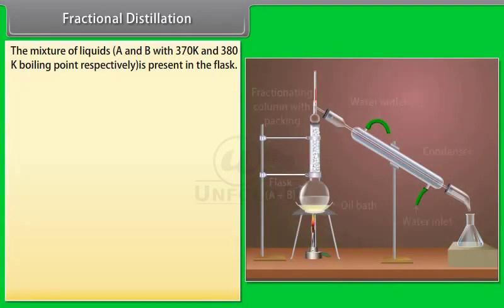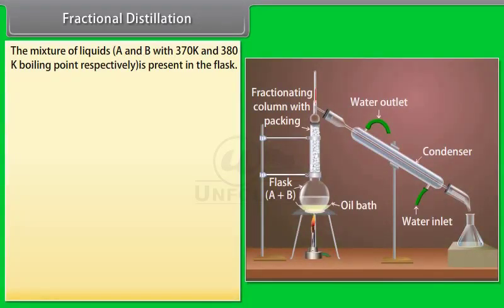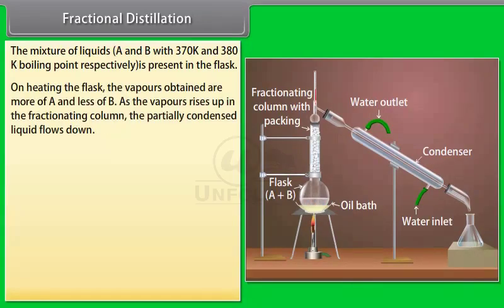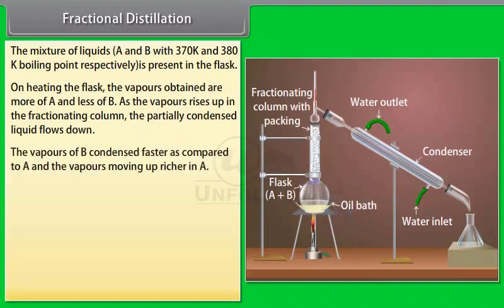The mixture of liquids A and B with 370 Kelvin and 380 Kelvin boiling points respectively is present in the flask. On heating the flask, the vapors obtained are more of A and less of B. As the vapors rise up in the fractionating column, the partially condensed liquid flows down. The vapors of B condense faster as compared to A, and the vapors moving up are richer in A.